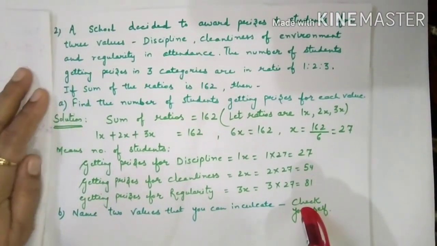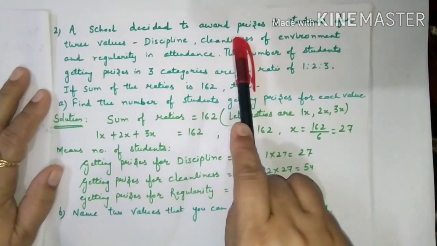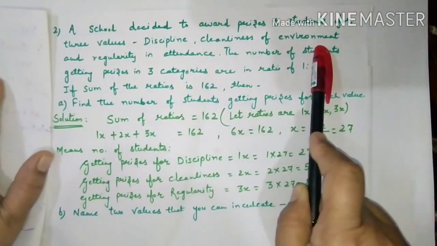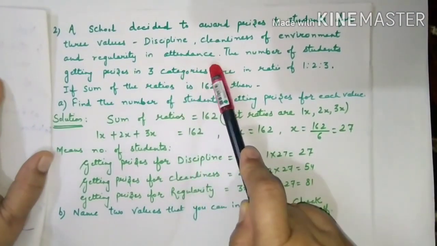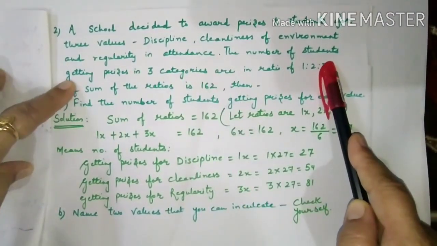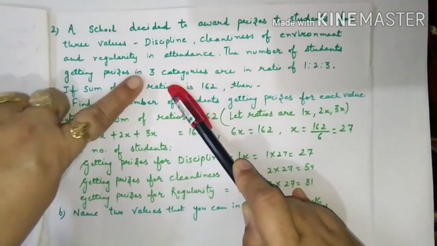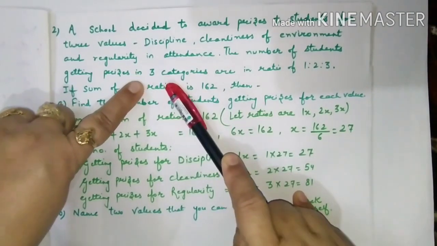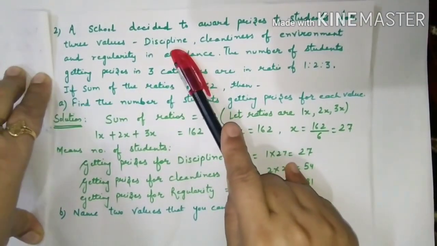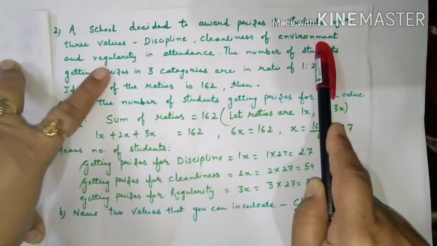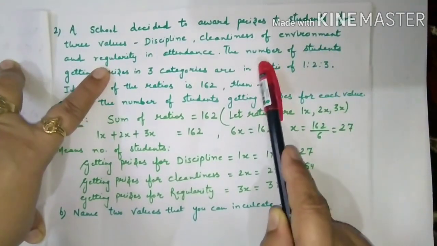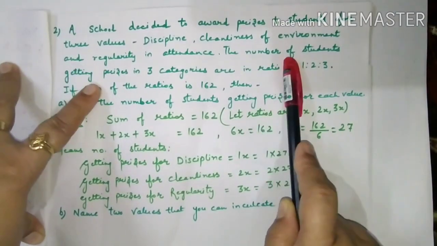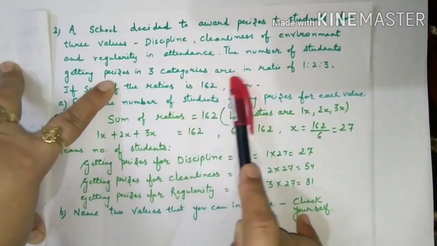Again it is a very easy question. A school decided to award prizes to students for 3 values, that is discipline, cleanliness of environment, and regularity in attendance. The school is awarding the students for these 3 values. And to how many students is the school awarding? The number of the students getting prizes in the 3 categories are in the ratio of